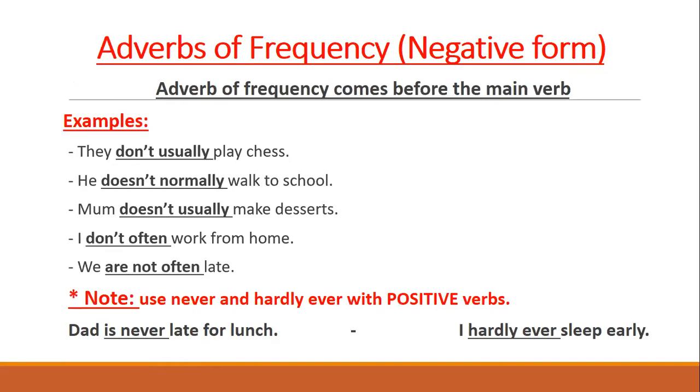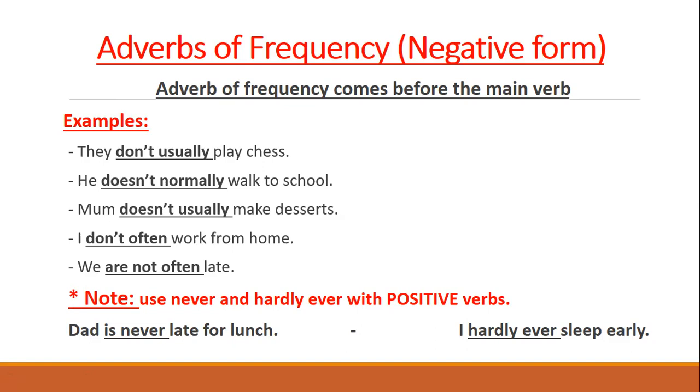Okay. Moving on to the negative form. If I want to form a sentence using the adverbs of frequency in the negative form, we have to think of don't and doesn't in the present simple. Okay? Don't and doesn't. So the adverb of frequency comes before the main verb. Bear this in mind. The first example says, they don't usually play chess.